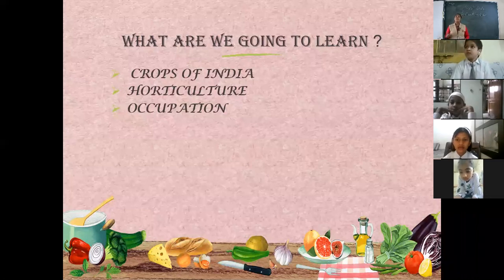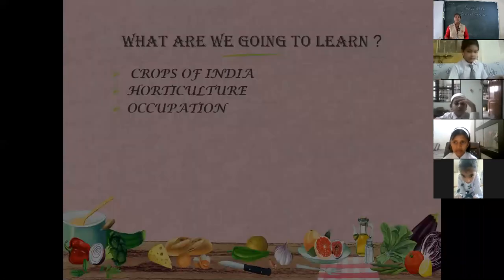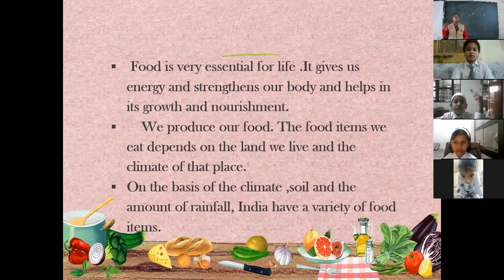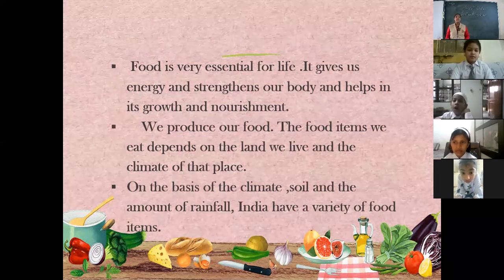Now, we produce our own food. How do we produce our food? By agriculture, by farming. By farming, we are producing our food. And whatever food items we are eating, it is based on the location where we are staying. It depends on the place where we are staying and the climate of that place.